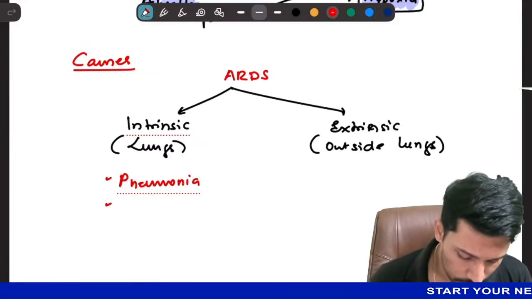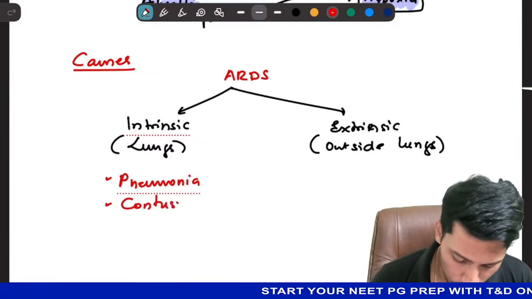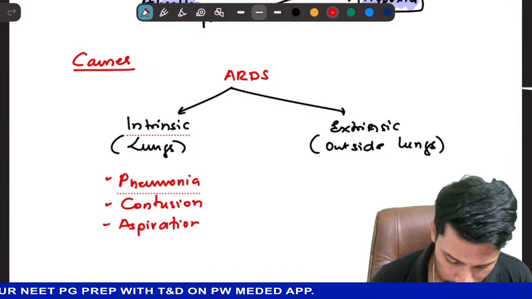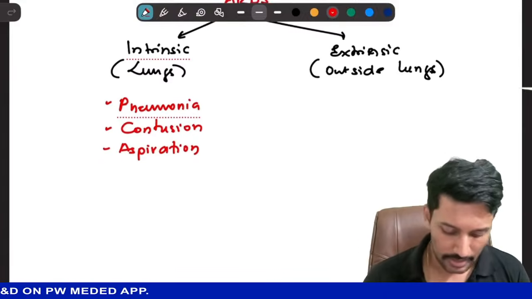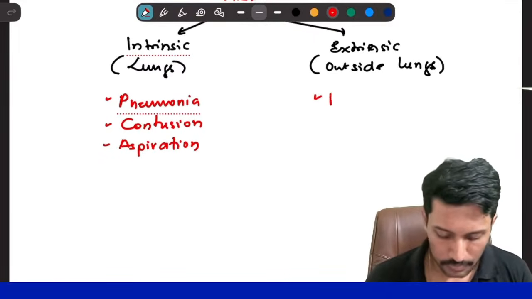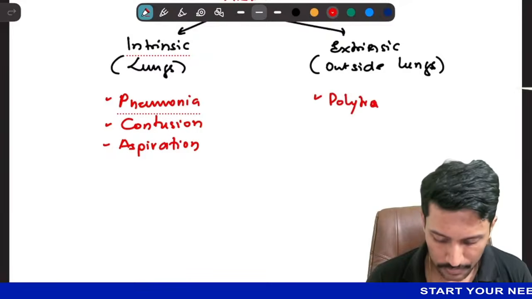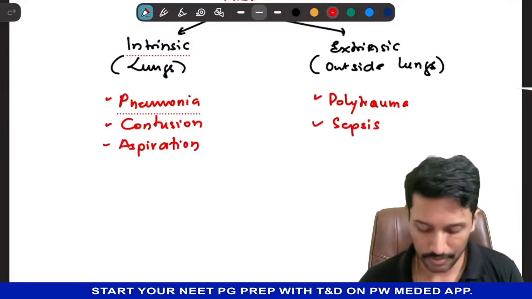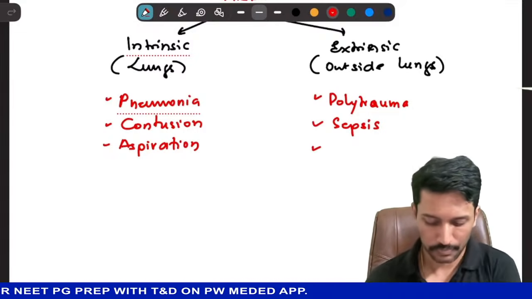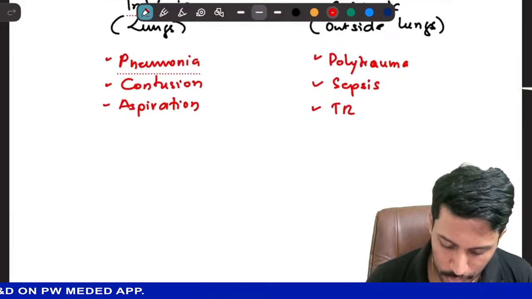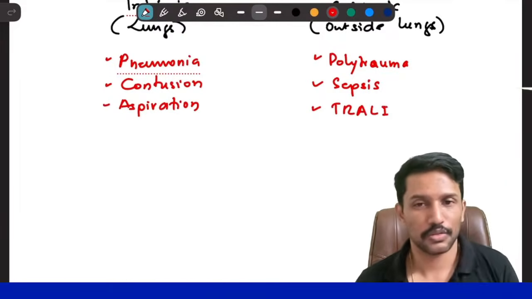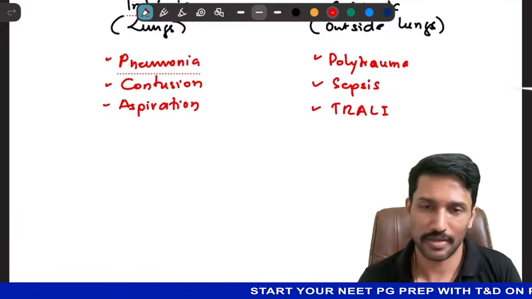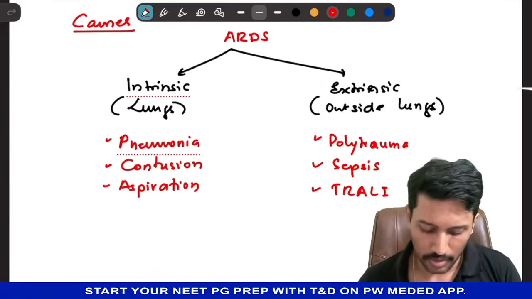So pneumonia, lung contusion, aspiration of corrosives or aspiration of gastric content. These are all intrinsic causes. Then extrinsic causes: polytrauma, crush injuries, sepsis. In sepsis, there is increased inflammatory cytokine formation. Then third, it could be transfusion related acute lung injury. So transfusion activates inflammatory cytokines. They go to the lungs and cause damage to the alveoli, and the rest of the things happen. So these are some important causes.